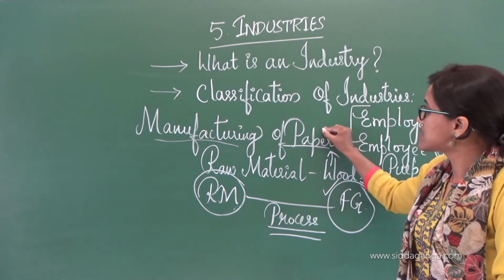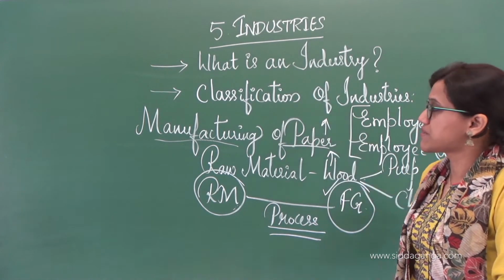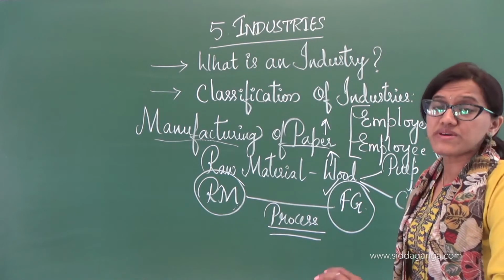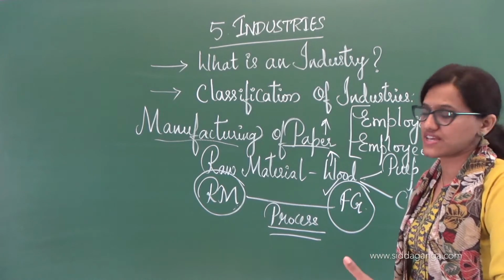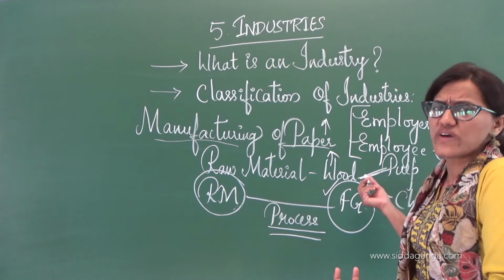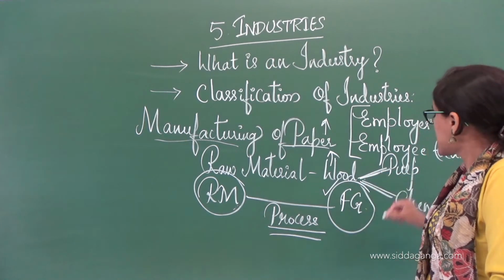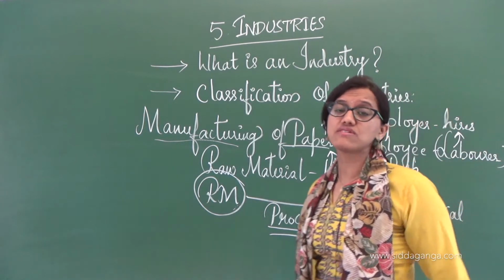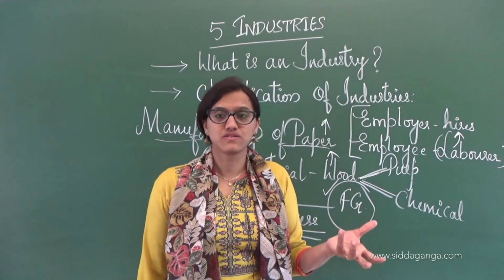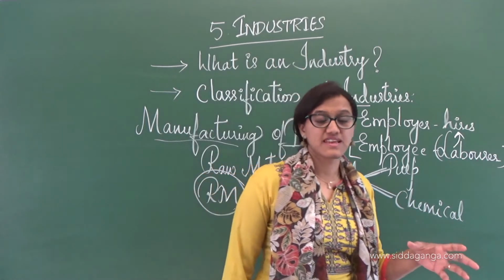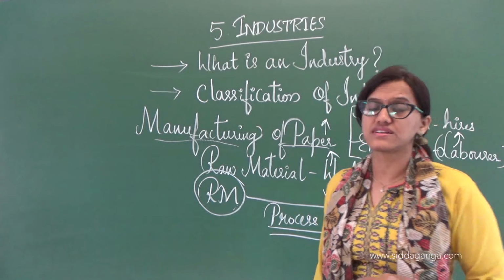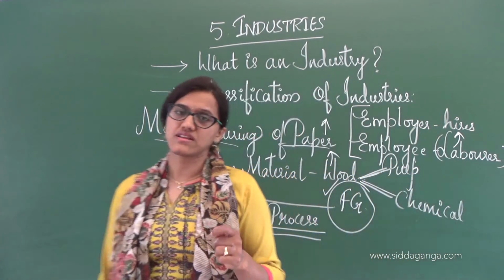So the value added changes at each stage. When wood was converted into pulp, it had its own value. Now when pulp is converted with chemicals into paper, paper has its own value. Thus, the finished good has more value and utility than the raw material.